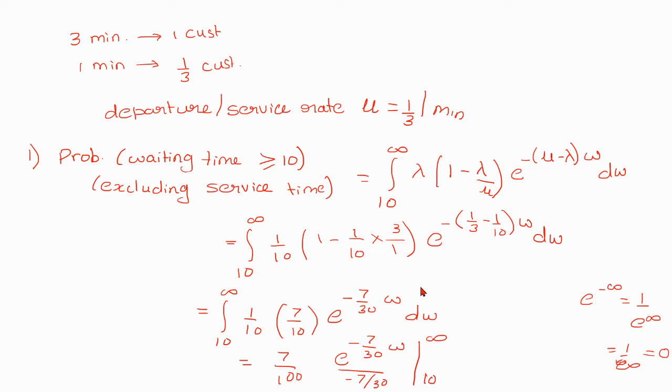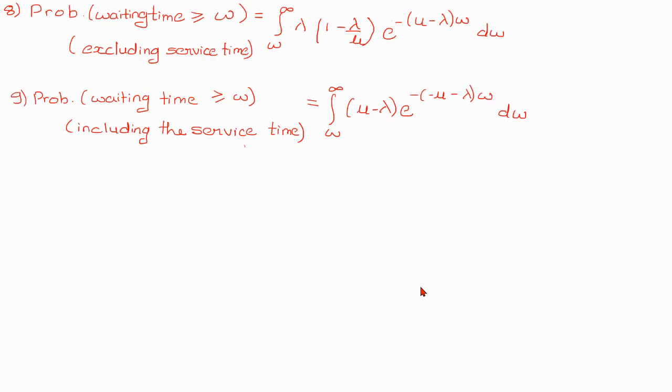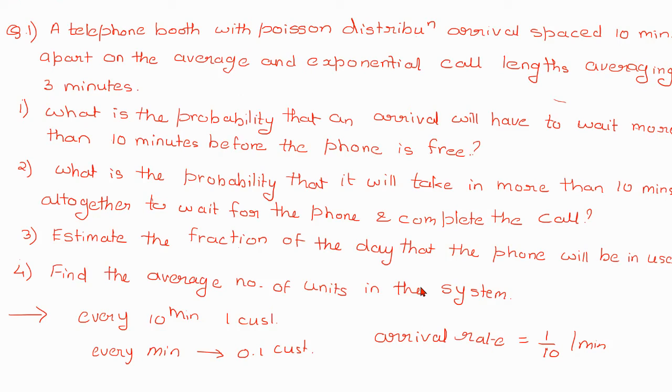Okay, so for that we had our formula number 8, that is, integral from w to infinity of lambda (1 minus lambda by mu) e raised to minus (mu minus lambda) w dw. This was for excluding service time, and we solved it further.